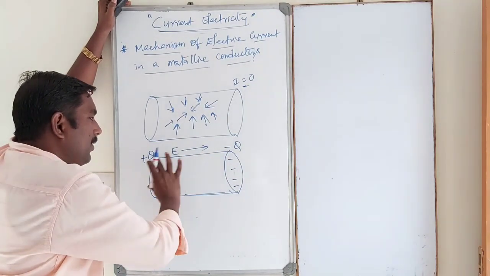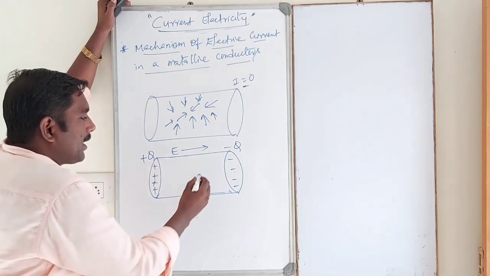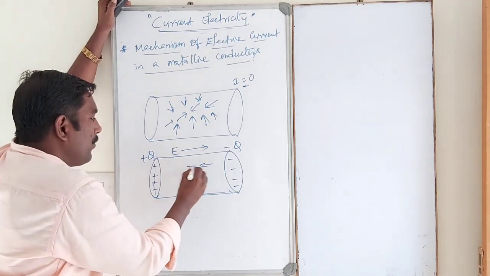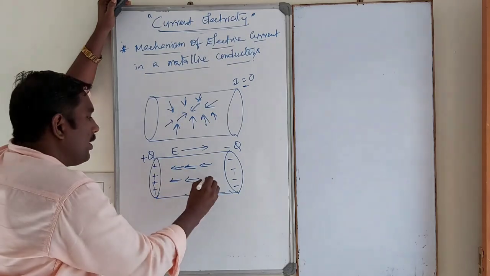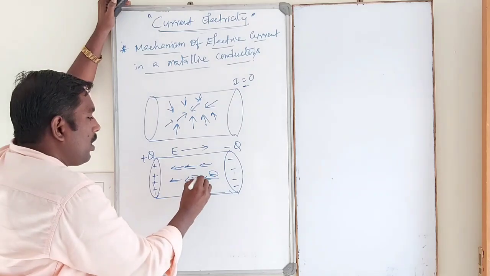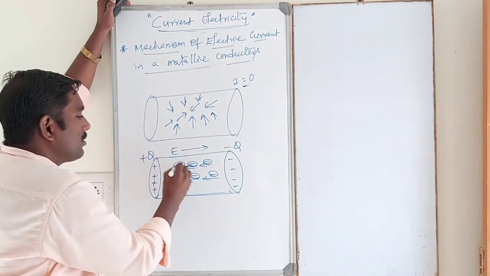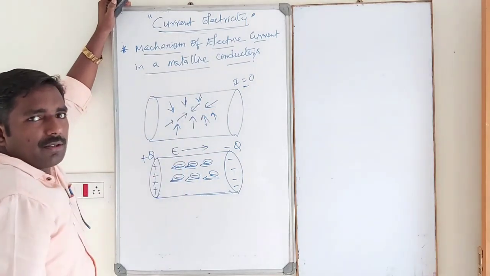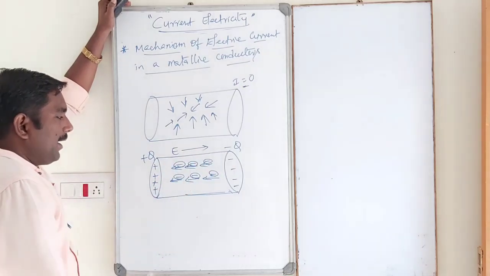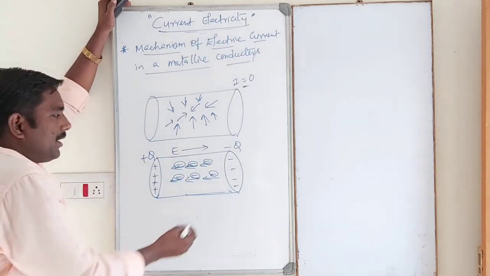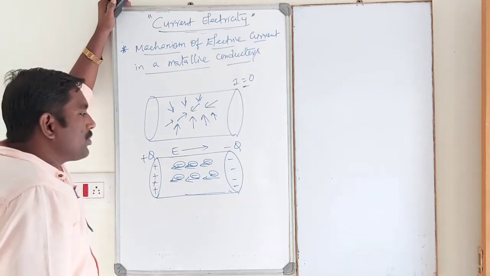Whenever an electric field is established inside the conductor, the electrons move in a direction opposite to the field. This is the flow of electrons, and the random motion changes like this. Electrons are drifted and move in a direction opposite to the field.